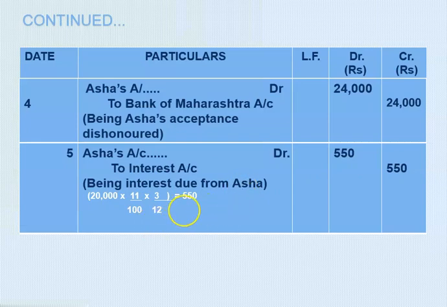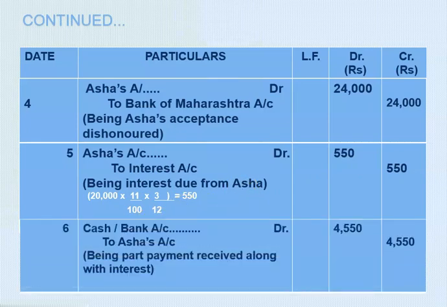Now the next entry that we are going to pass here is the entry of dishonor, part payment, right? Now see the part payment here. Out of 24,000 rupees, 4,000 has been paid, and along with the 4,000 rupees in the sum, they have mentioned the interest amount also. So 4,000 rupees plus interest 550 rupees, and therefore our entry is cash or bank account debit to Asha's account, 4,000 plus 550, here we got 4,550. Right, and the narration is being part payment received along with interest.